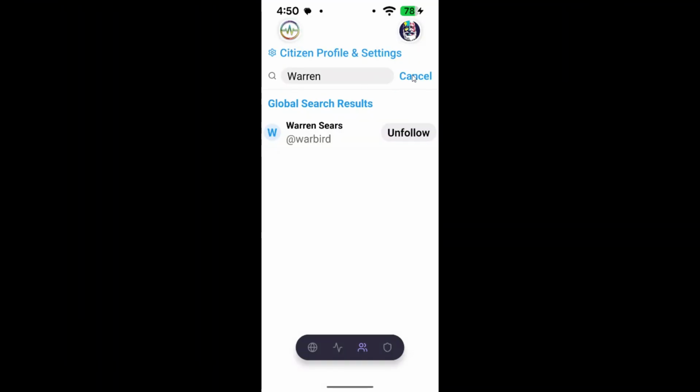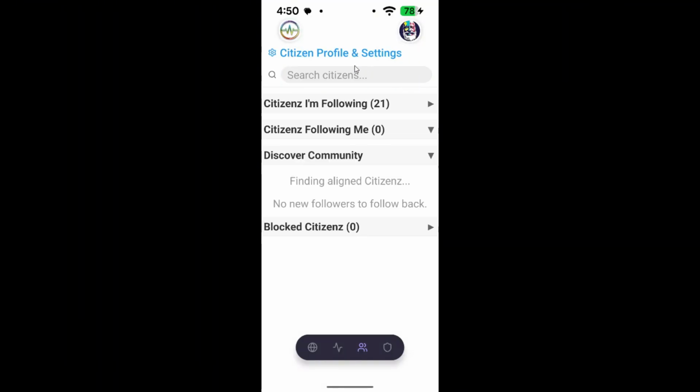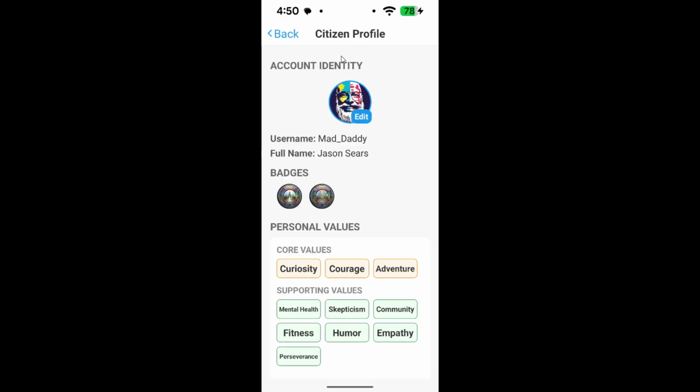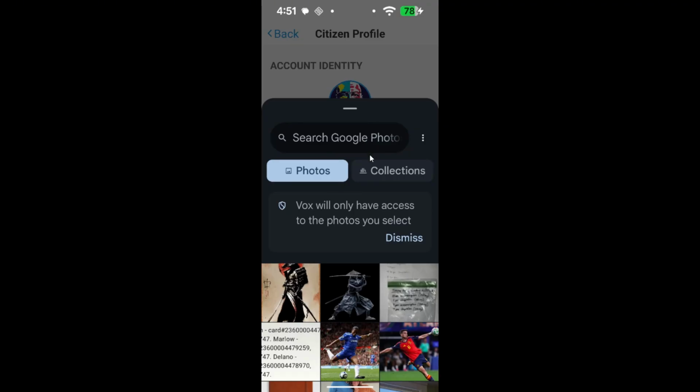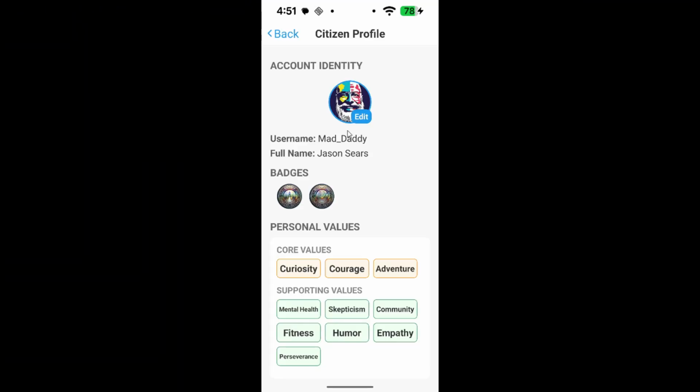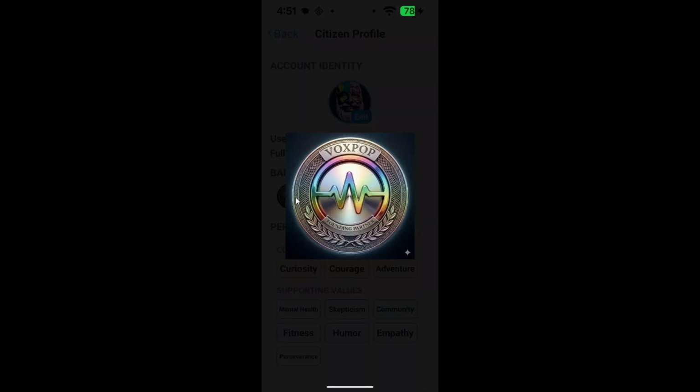Citizen Profile and Settings. This section deserves more explanation. When we tap on this, it opens a new screen. This is how the world can see you. Pick an avatar image. You might have some badges here. Currently, we have a unique badge for people who are part of the beta testing.